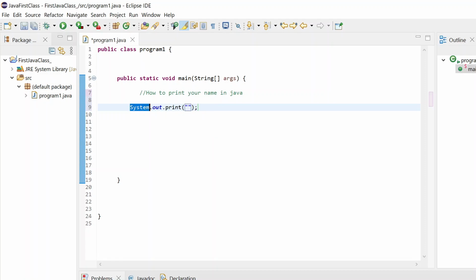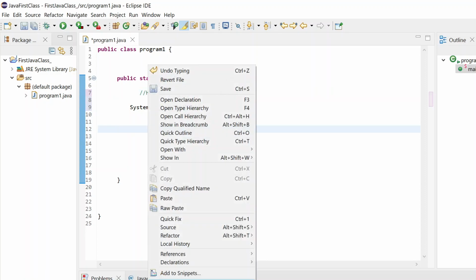So this is a class. What is class? This is a method as well. We will discuss that later. As of now, just remember this is the statement you need to put if you want to print anything, like my name, a student name, or any other name. For example, if you want to print this into your console. What is console? I will come to this point in a second. So if I run this program,